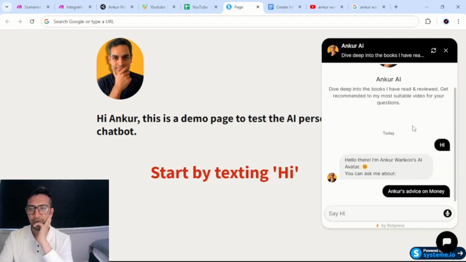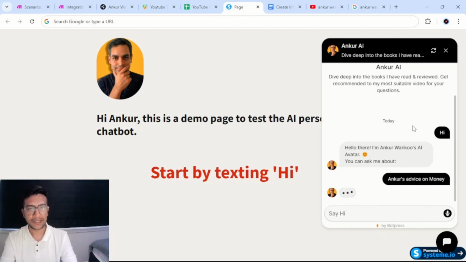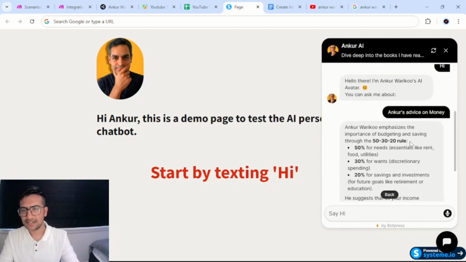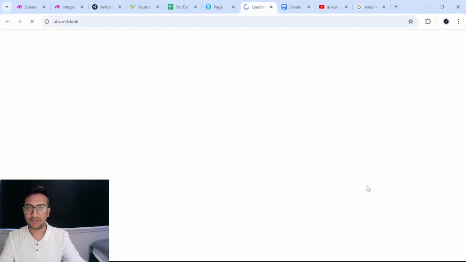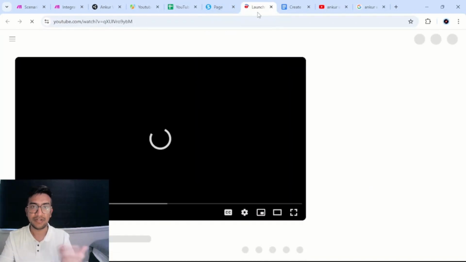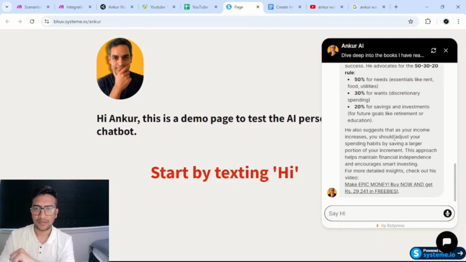Okay, so let's have a look at what Ankur's advice on money is. Ankur Warikoo emphasizes the importance of budgeting and saving through the 50-30-20 rule. You can read all of that, and you see that it gives you a specific video with the video title and the video link. So as you can see, that's here.